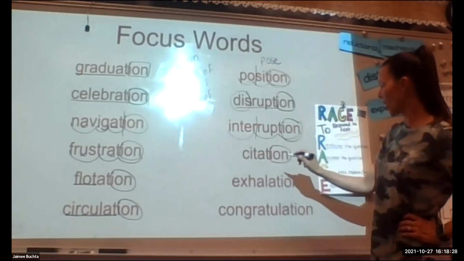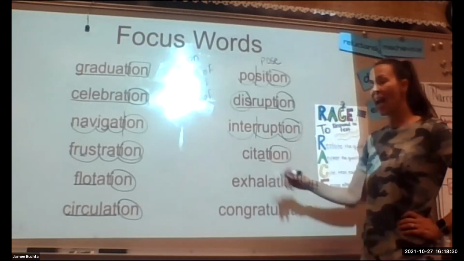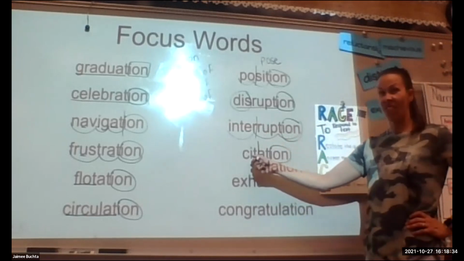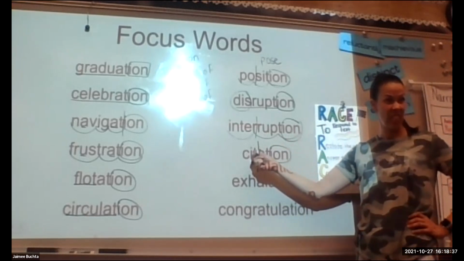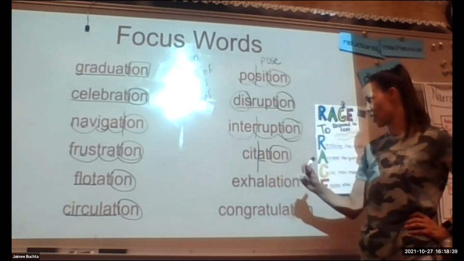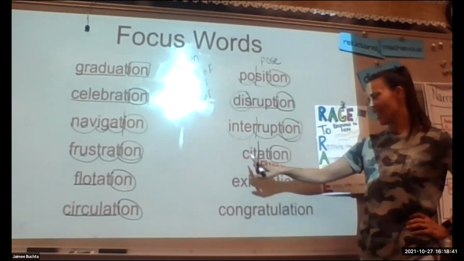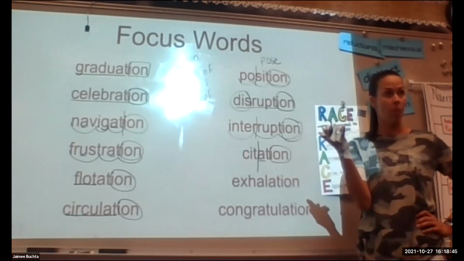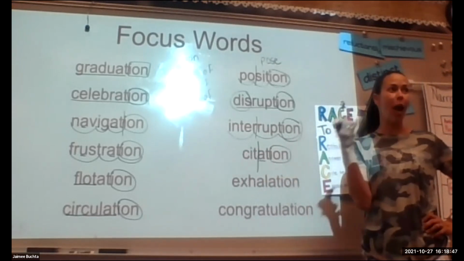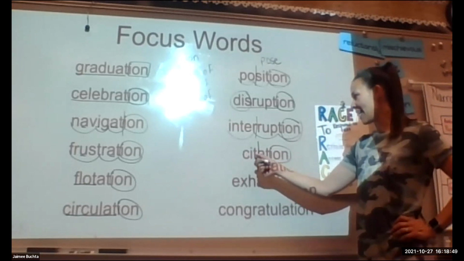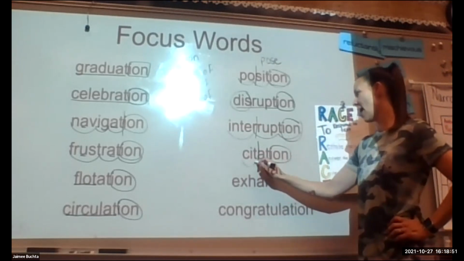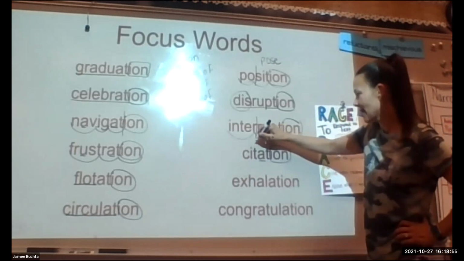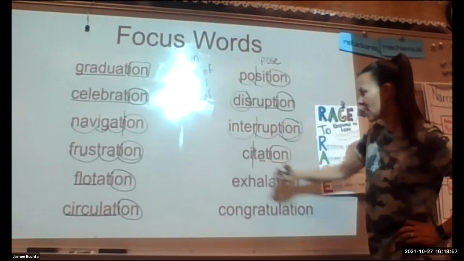Next one, I've got -ion. Now this one's a little tricky, but I've got that long A. I know that's -ate. Then I have to figure it out. Is this sit? Sit-ation. That doesn't sound right here in this first syllable. I just flexed the vowel. It wasn't I. My only other option is I. Citation. That would cause me to divide here. Well, not necessarily. I'll tell you why in a minute.